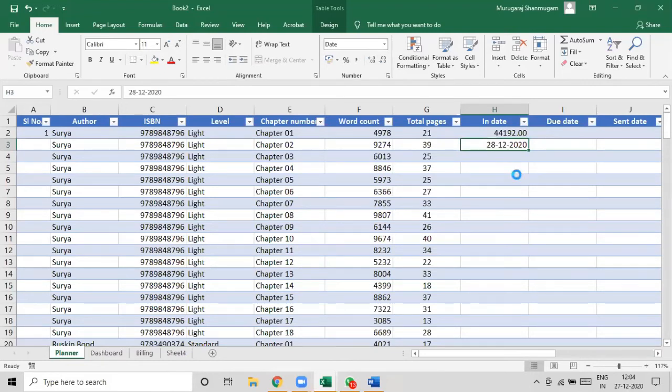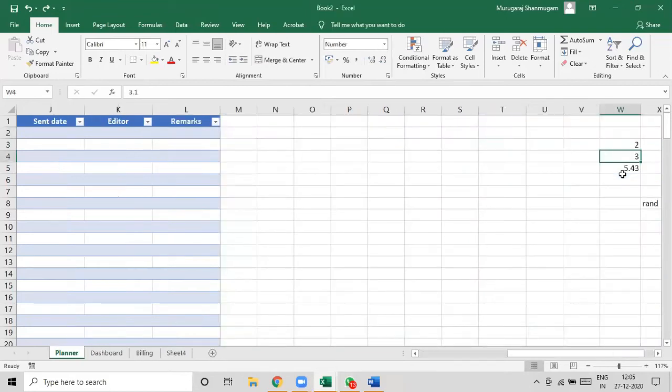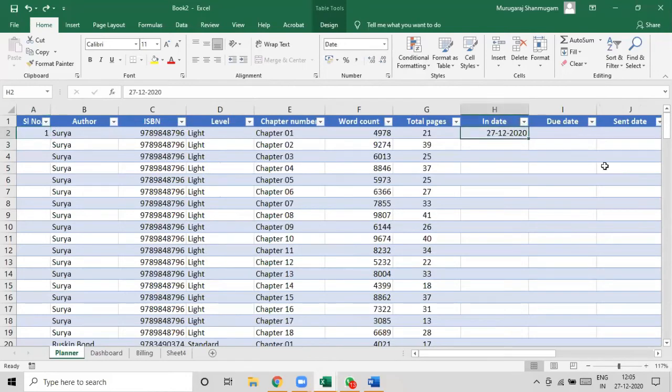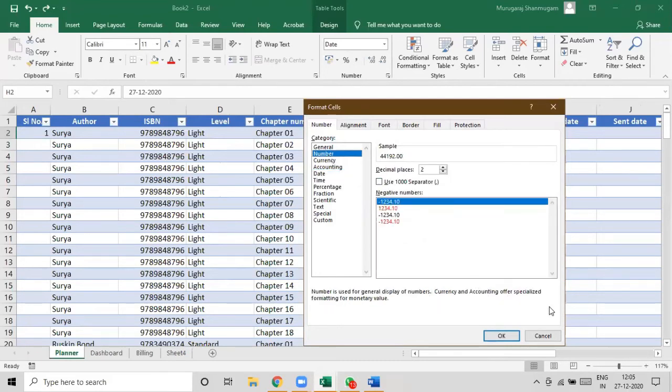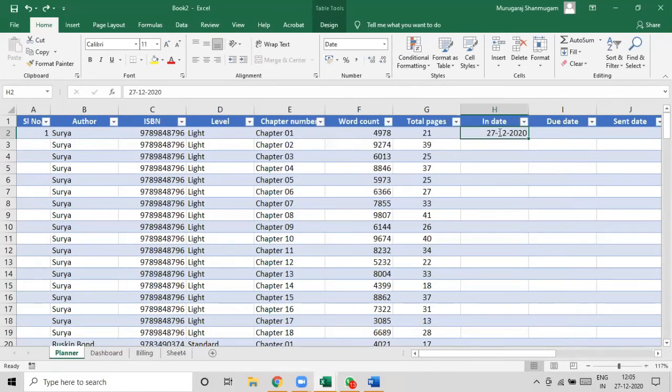See, even the time, 12:05, when you convert that into a number, it is 0.50. So the most important thing here is you can convert all of these into numbers. When you convert today's date into a number, it is 44192, right?